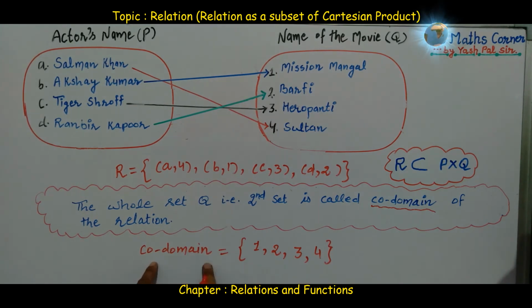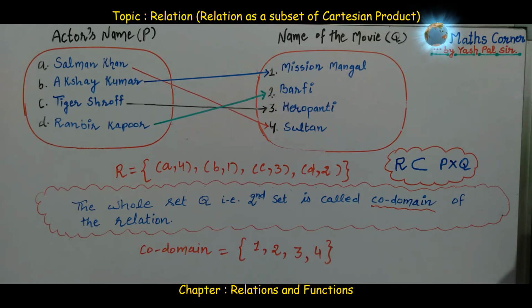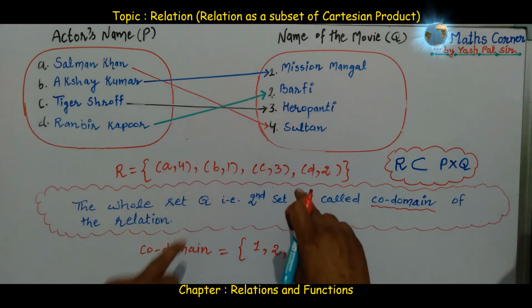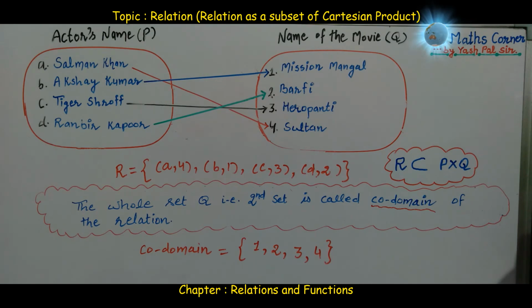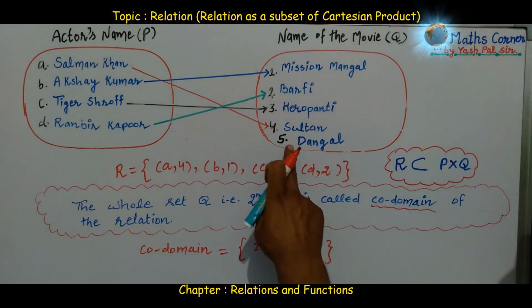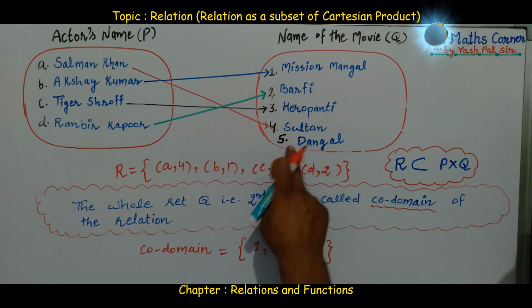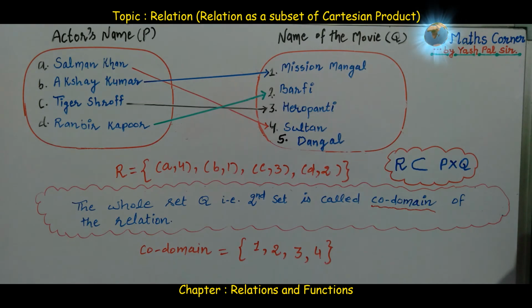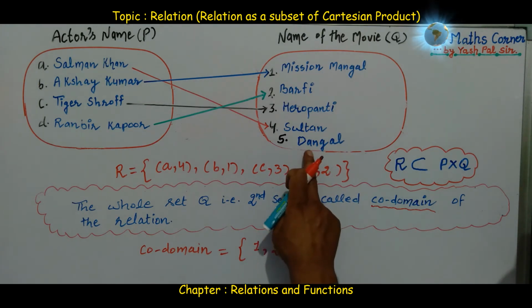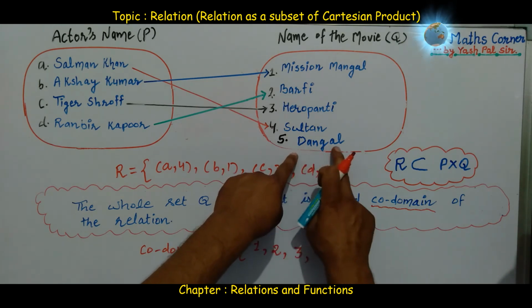Okay, now what is the difference between range and codomain? To understand this, let us add one more element to the second set. Suppose we add one new movie, Dangal, as a member of the second set, that is movies. Now, what do we know about this movie? We know that Aamir Khan acted in the movie Dangal.